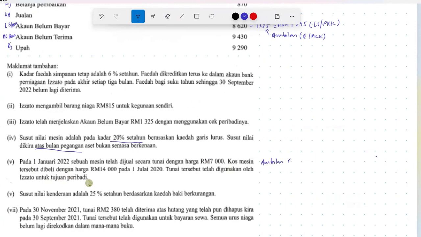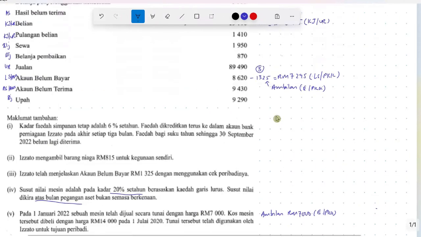Later, ambilan must include this 7,000 ringgit tunai by I1. This one will impact the equity section of the PKK. Next, about the machine, we got to check the susut nilai and susut nilai terkumpul with the consideration of this machine yang telah dijual.